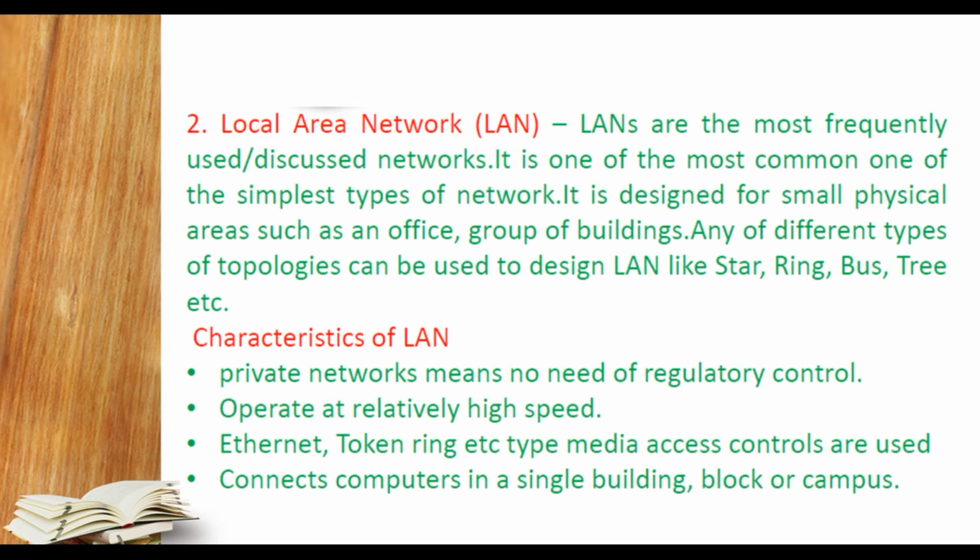Operate at a relatively high speed. Yes student, if the distance is less, the speed will definitely be high. Third thing, Ethernet and token ring types of media access control are used. Ethernet means Ethernet cable, Cat6, Cat5, and RJ45 connectors that are connected. By using that, you can create a token ring type of control using the topology. Next, it connects the computers in a single building block or campus also.